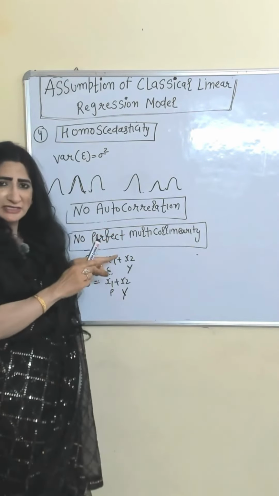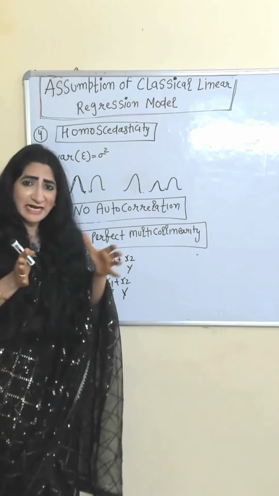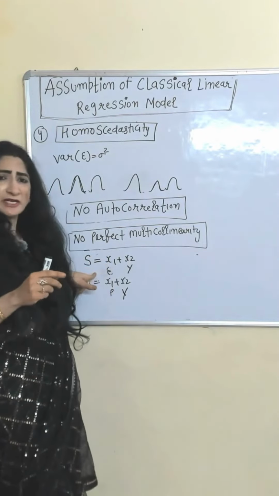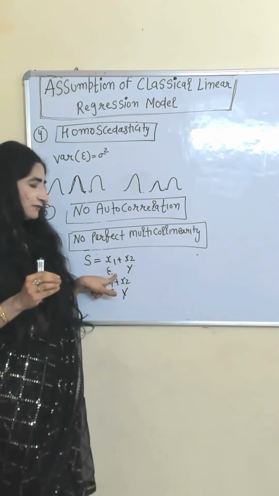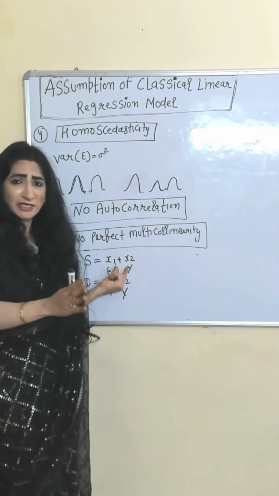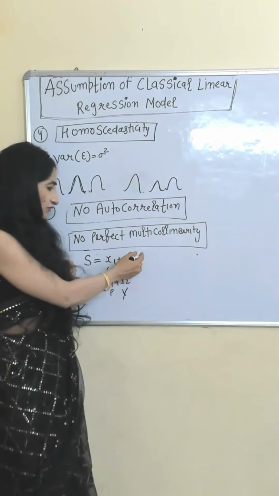No perfect multicollinearity, that means independent variables should not be exactly and perfectly correlated with each other. Dependent variable standard of living, independent variables education and income. As we know, these two independent variables are perfectly and exactly correlated, so this violates the assumption of this model.